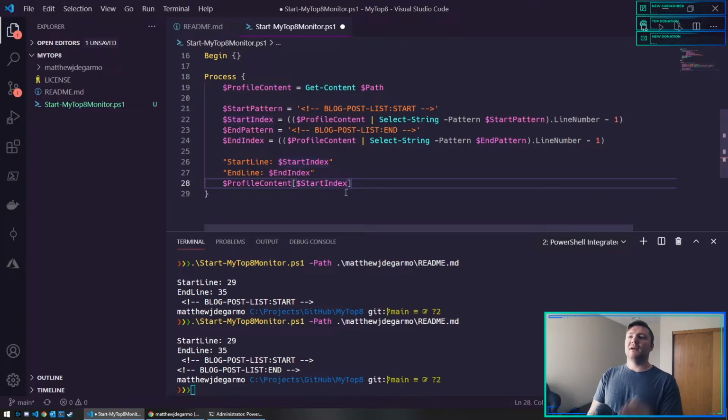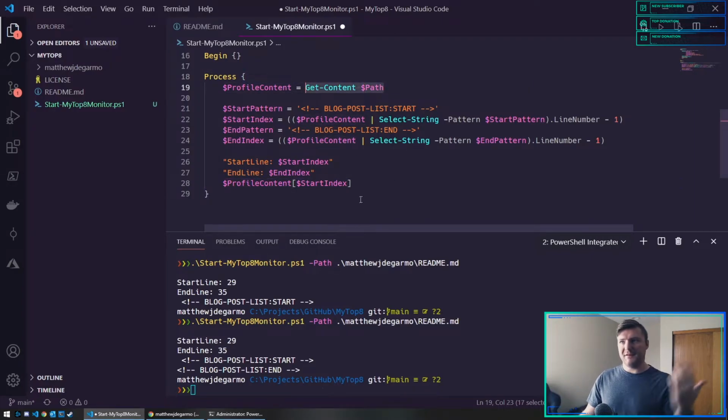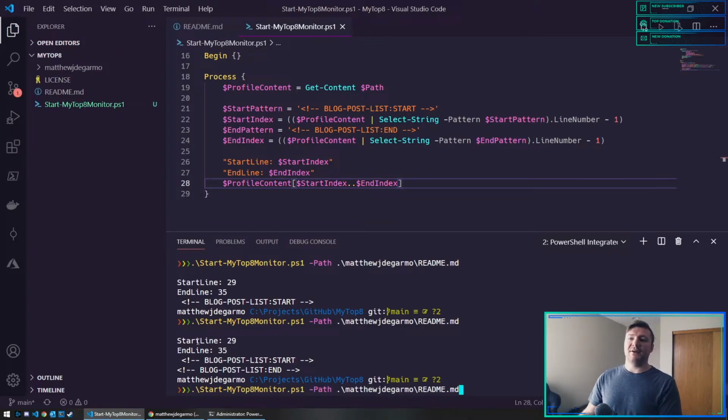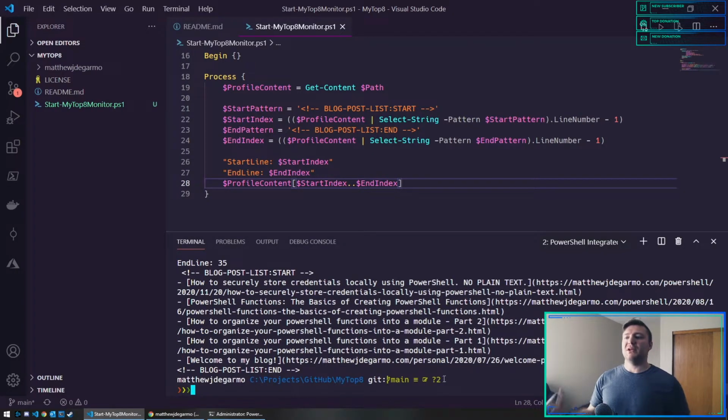So I want to grab the lines in profile content, which is the content of the file that we're giving it. And so here's my start index, and go all the way to and include the end index. So this is like, give me a range from 29 to 35. And so now this will spit out start line, end line, and the start index, the end index, and all of the lines that are in between. So here's how I grab that whole chunk of just the profile.